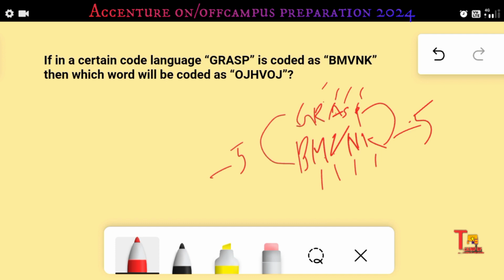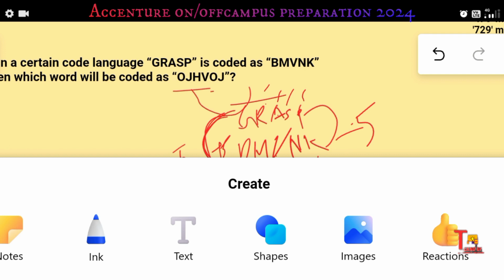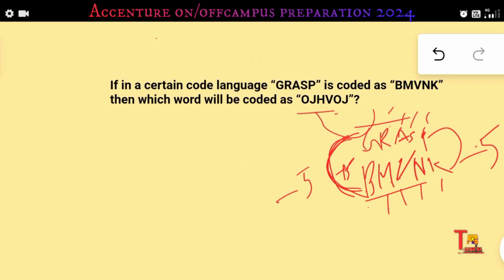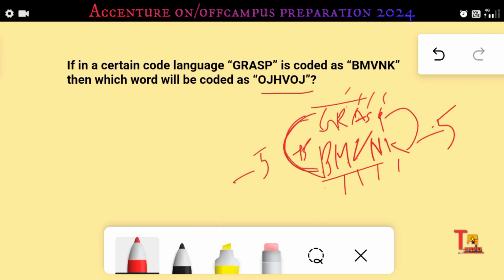So here it is told that which word will be coded as this. You are given the output here, right? So you have to print the input. So that means the output is this and input was this. So this will be plus 5, right? From B to G it is plus 5, but from G to B it is minus 5, right? So from here to the input will be plus 5, right? So from O, J, H, V, O, J, what will be the plus 5?